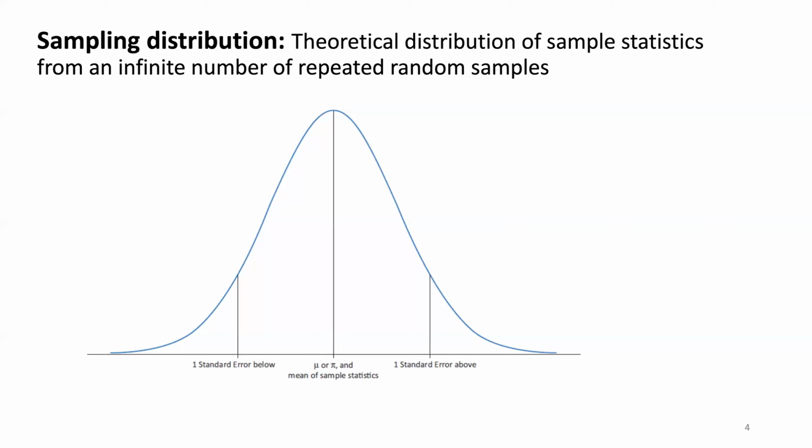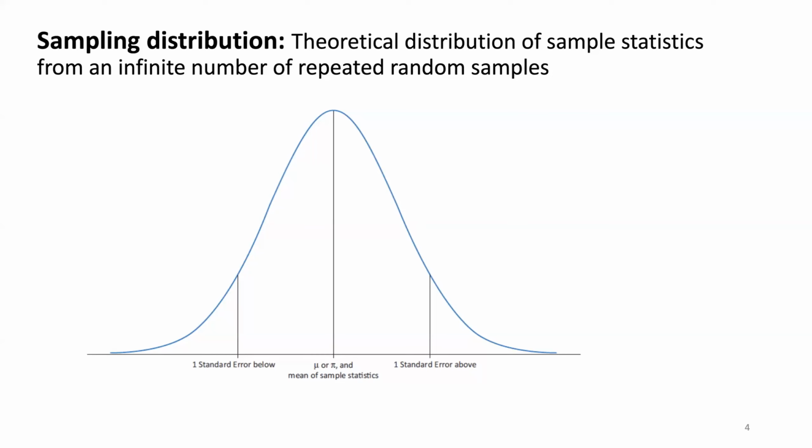And actually, it doesn't matter if the variable of interest or observation is not normally distributed. The central limit theorem says we can make this assumption that if samples are large enough and we repeat them enough, we approximate a normal distribution.